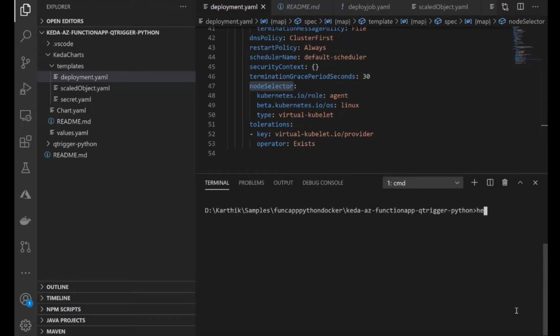Helm install, that's the command you need to use. Helm install, give a name, say queue test trigger, and you need to say where your chart.yaml exists, which is a folder name. I'm giving helm install queue test trigger.